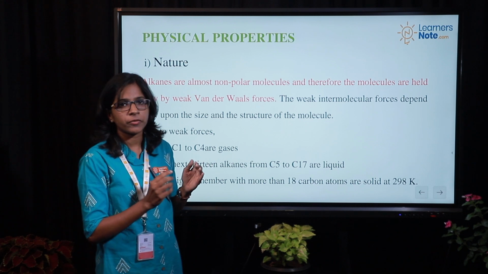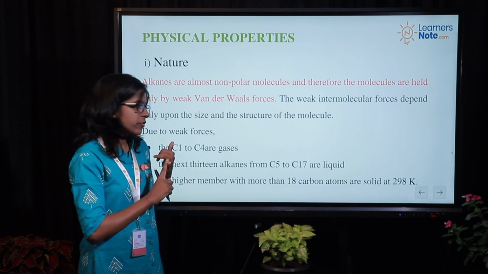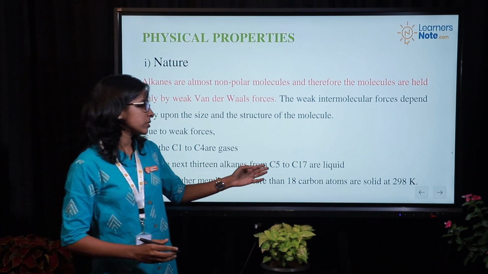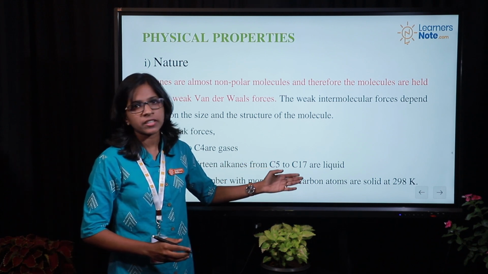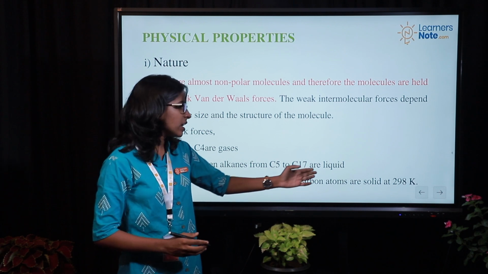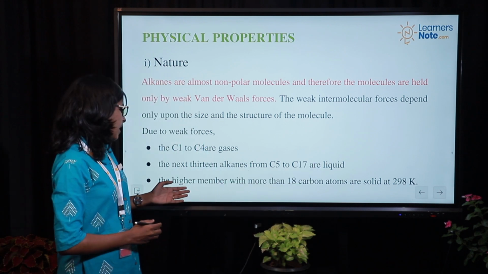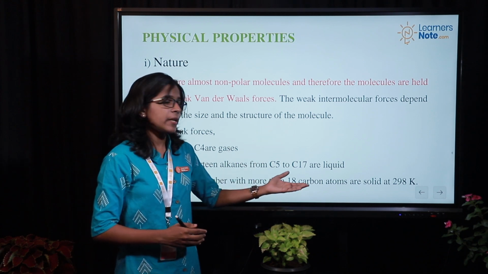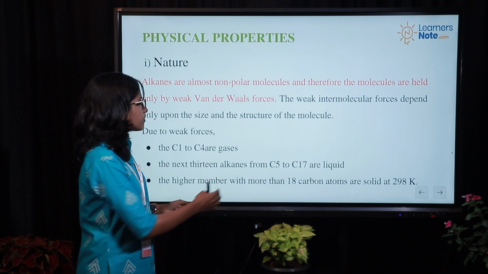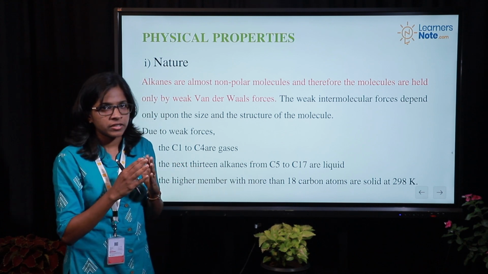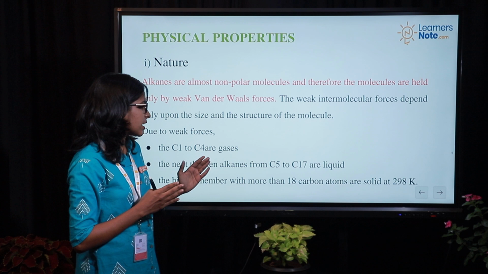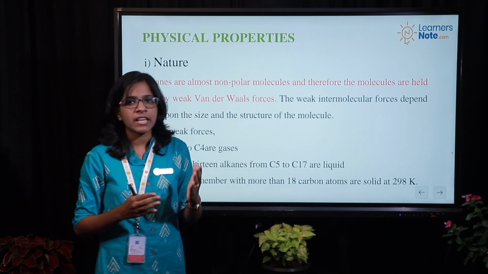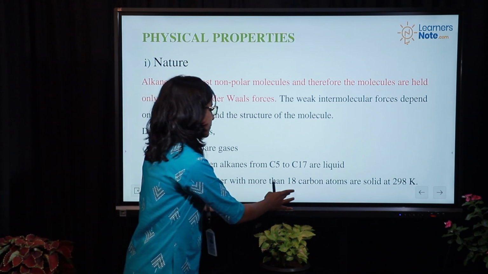carbon 1 to carbon 4, that is CH4 to butane, will be gases, and from carbon 5 to carbon 17 they will be liquid, and if the carbon atoms are more than 17, that is from 18 onwards, then it will be solid. So that is the nature of alkanes: C1 to C4 gases, C5 to C17 liquid, and above 17 solid.